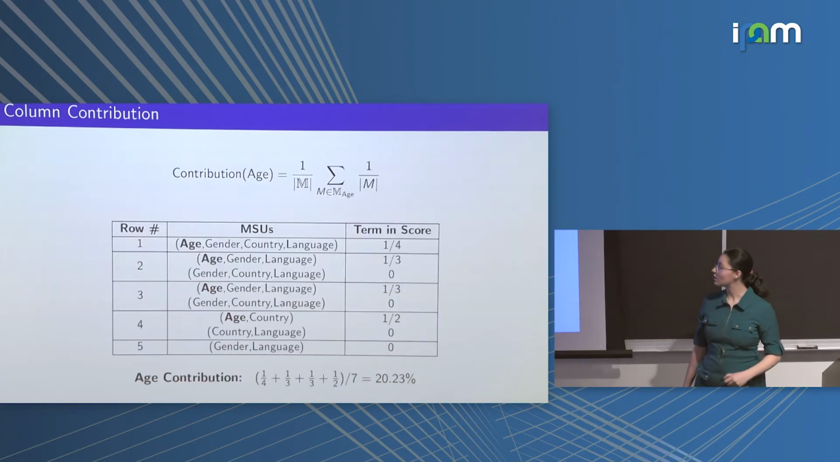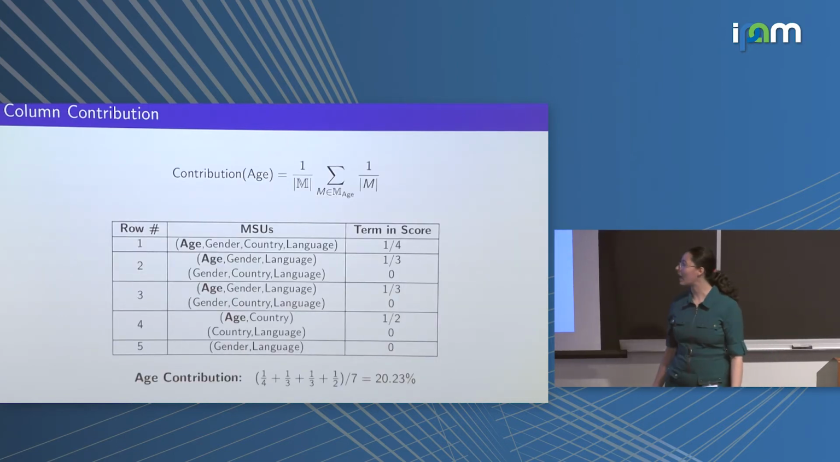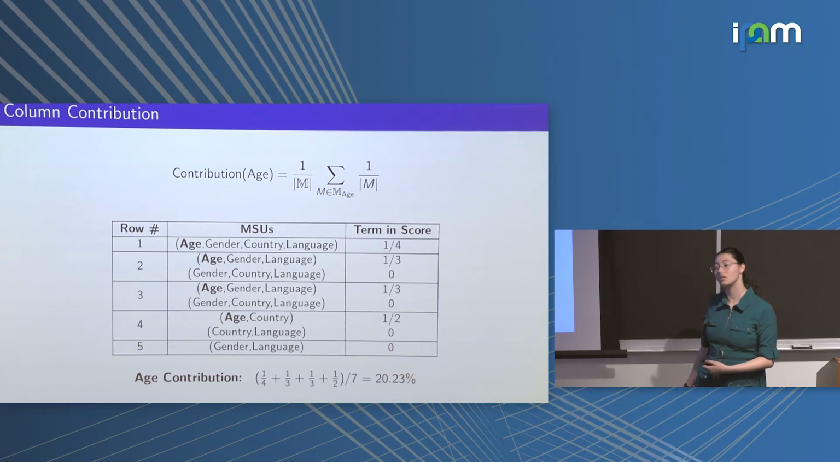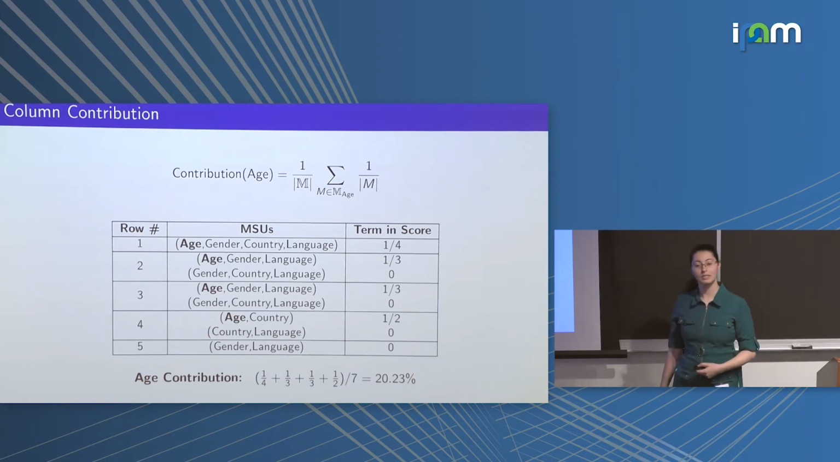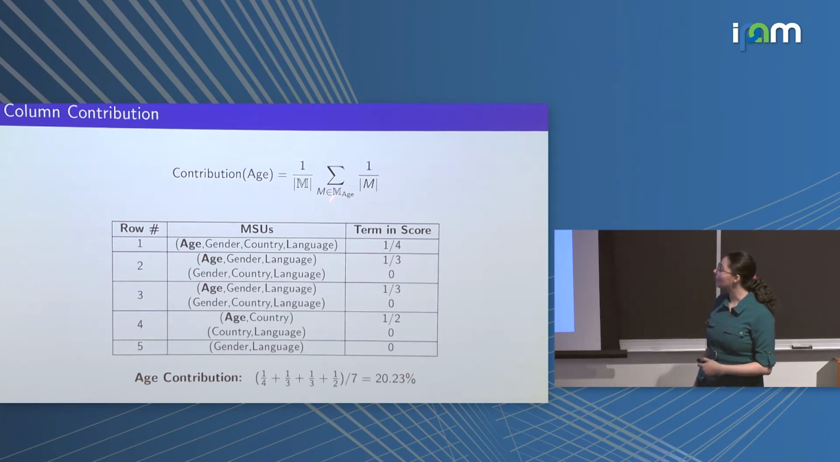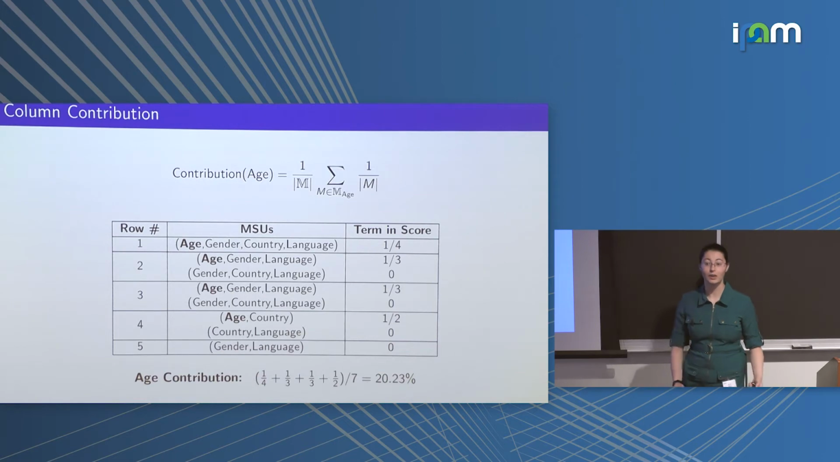So if we look at an example, we see here that we have some subset of our previous data set where we've already computed the minimal sample uniques that are shown here. We're going to calculate the column contribution of the age category. And we see here that where age is present, we take 1 over the size of the MSU where it is present. We repeat this for all of the MSUs, sum them, and then divide by the number of MSUs, which in this example is 7, to get a total contribution of 20%. The nice thing about this score is that the more times that an attribute is present, the higher the contribution.